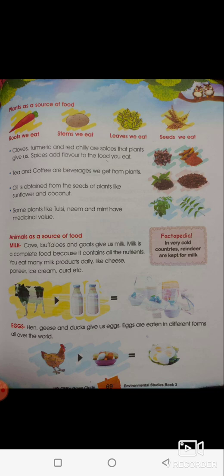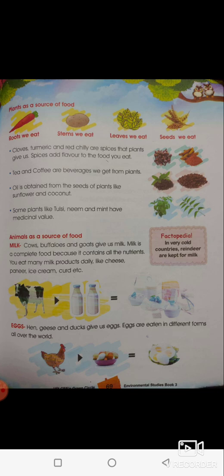As well as we get food from animals like cows and buffaloes, goats, all give us milk. Milk is a complete food because it has all the nutrients that our body needs. So we eat many milk products like animals like hen, geese and ducks.